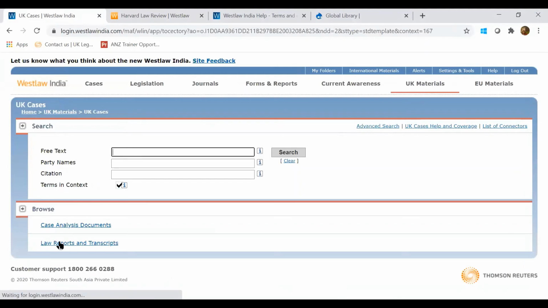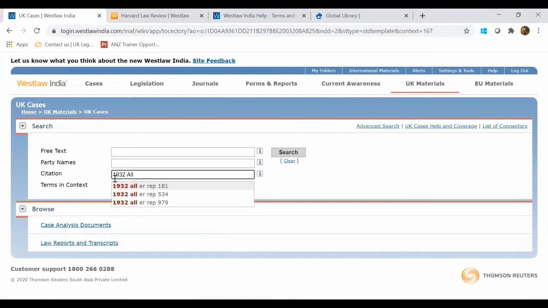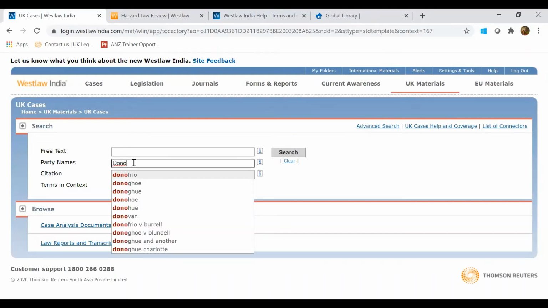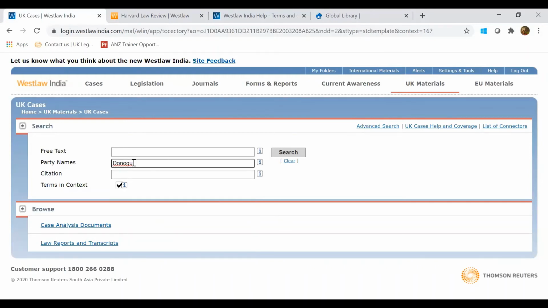But then he is saying he is not able to search UK-based cases. Have you tried here in the UK materials, UK cases? Yes, he is saying he has tried.